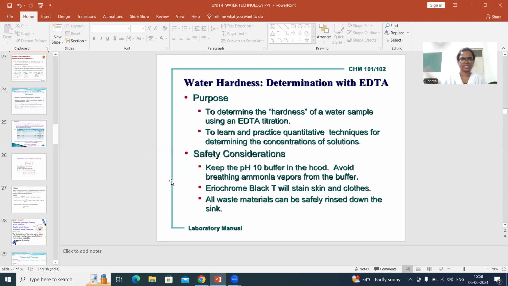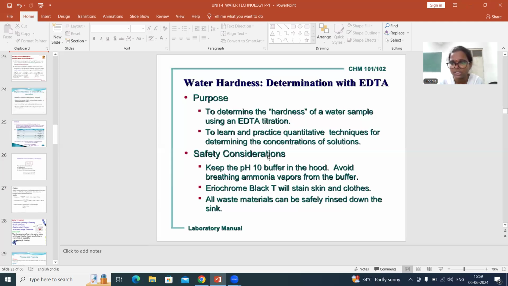Second thing is all the waste materials while doing the experiment, you have to safely rinse them in the sink. Okay, don't play while doing chemistry experiments. These are the things you should take care of while doing this experiment.